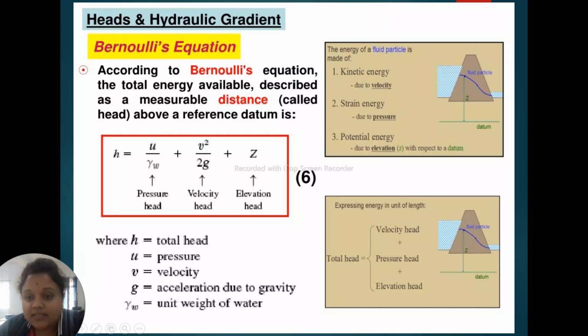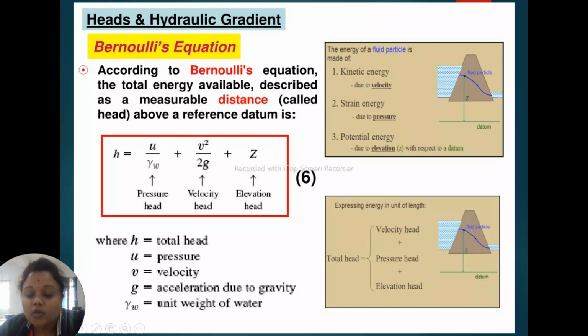And what is elevation head? These are our soil particles. This is the flowing of water, and this is the void portion. The water flows from high to low, and this is the datum line. The distance between the void and the datum line is called the elevation head.